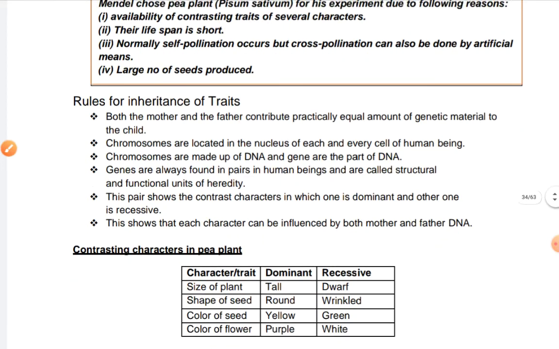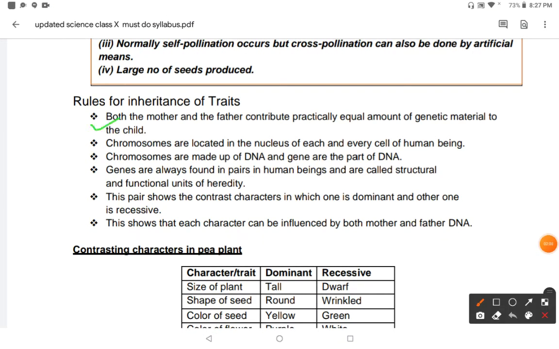Now, what are the rules of inheritance of traits? First of all, both the mother and father contribute practically equal amounts of genetic material to the child. Second, chromosomes are located in the nucleus of each and every cell of a human being. Third, chromosomes are made up of DNA and genes are part of DNA.